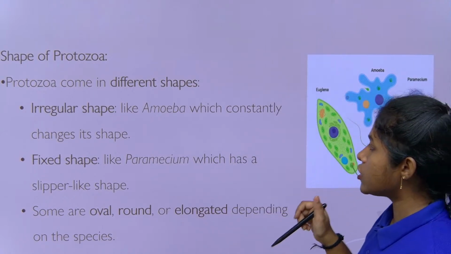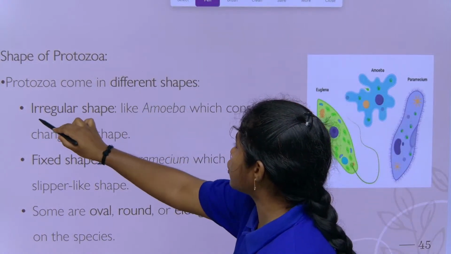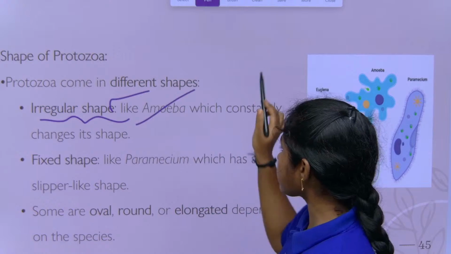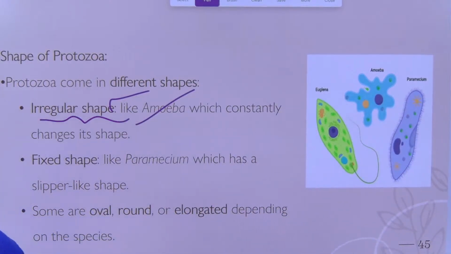Coming to the irregular shape, what is the irregular shape? The amoeba is an example of the irregular shape. They are pleomorphic. What is meant by pleomorphic? They can change their structure according to the environment conditions.